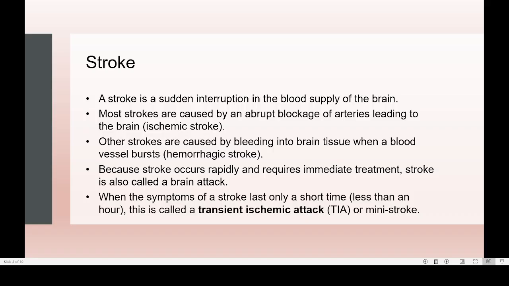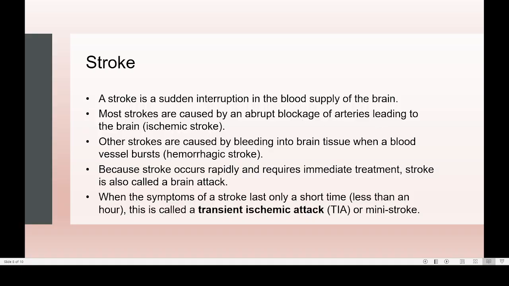So the entire cells here may be damaged. So that is what is happening in the case of a stroke. So stroke is a sudden interruption, stopping of blood supply to one part of the brain, and entire cells there will be damaged. So one is an abrupt blockage, and it is known as an ischemic stroke.